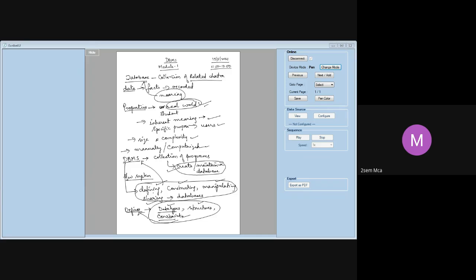Similarly, constraints. Primary key is a constraint. Why is primary key a constraint? Because one of the fields we said should be unique. Employee ID should be unique, which means it is a constraint. It is a restriction or a limitation, because it has to be unique. You cannot give 001 to 2 employees, and you cannot leave it null. You have to enter some data for the employee ID. So when I say employee ID has to be a primary key, I'm putting a restriction on that particular variable. That is what we mean by defining a database.